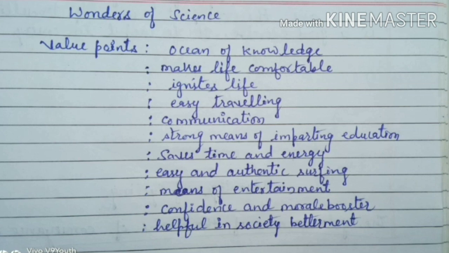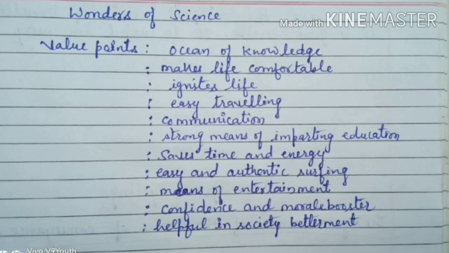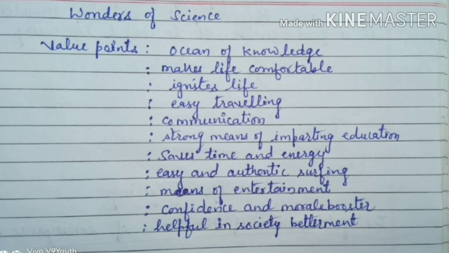Then saves time and energy. With the help of science, we can save lots of time and energy. Previously, the work that was done by 20 people can be done by one only these days, and that is possible with the help of science only.